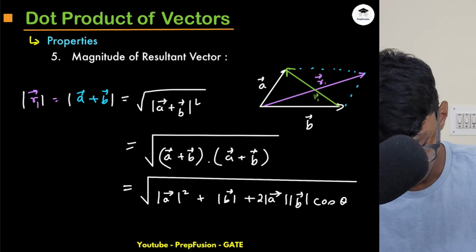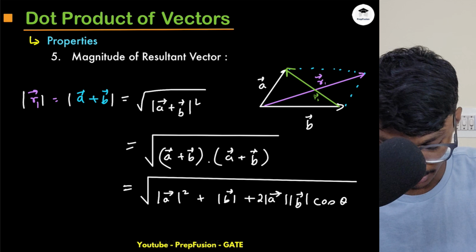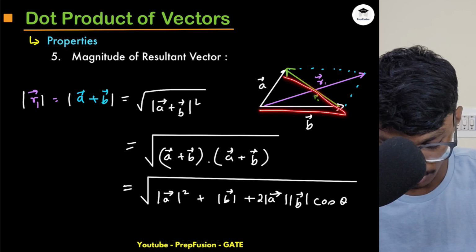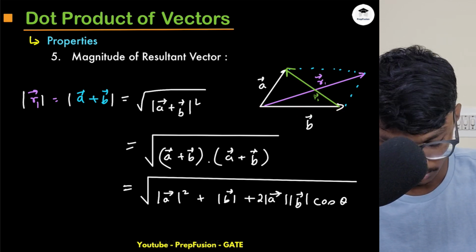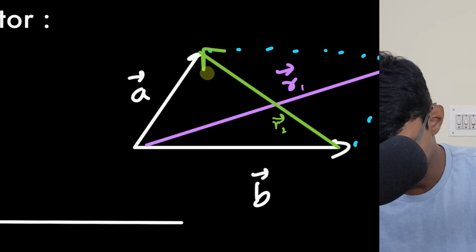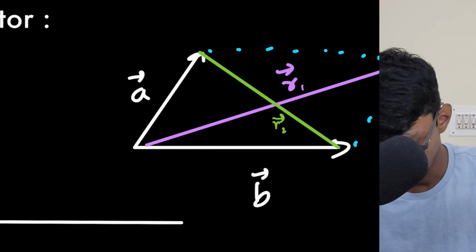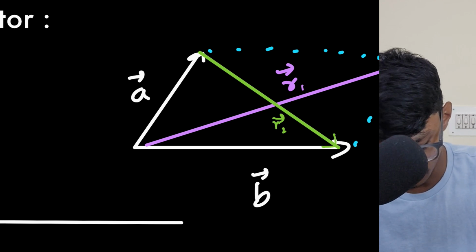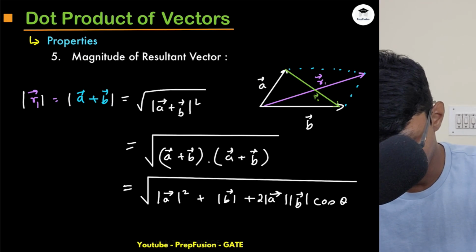Now what is r2? If I'm moving from b plus r2, I'm getting to a. Let me change the direction because that will be better. It doesn't matter because anyway we're computing the magnitude.